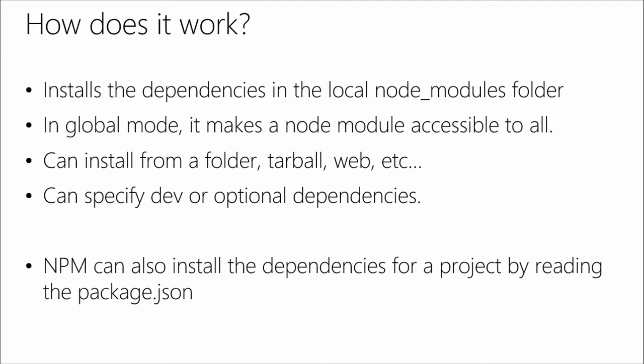How can I install it, and from where? There's a couple of ways you can get it: from a folder, from the tarball, from npm itself, like using the web. Whenever you do npm install the package name, it's actually going to the web. If you give it a folder or a tarball, it will go there. And of course, you can specify things like dev and optional packages that you might want, and that will all go into the package.json.